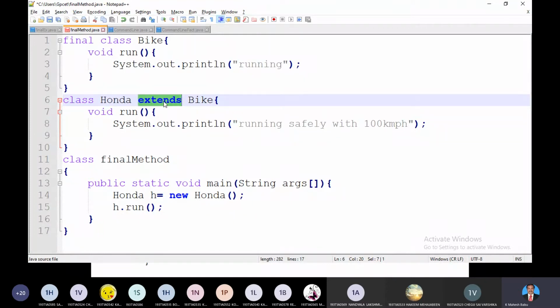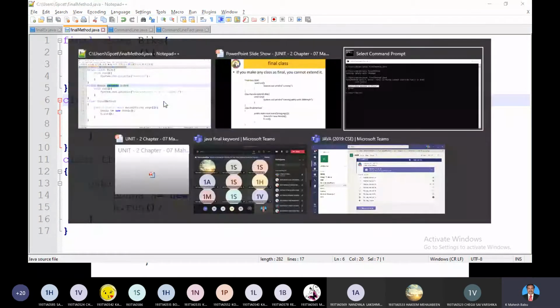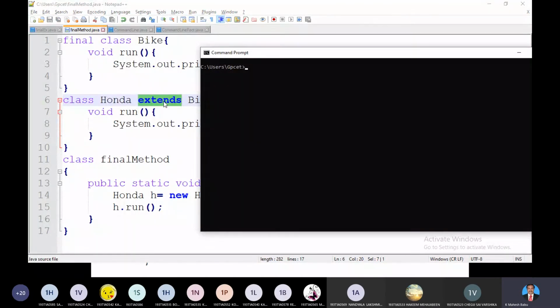Why? Because the class is final. It is not supposed to be involved in inheritance. See, compile the same program. Error: cannot inherit from final Bike, class Honda extends Bike. Please notice the error here.